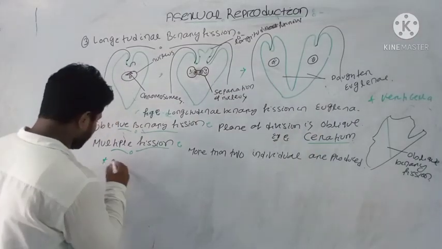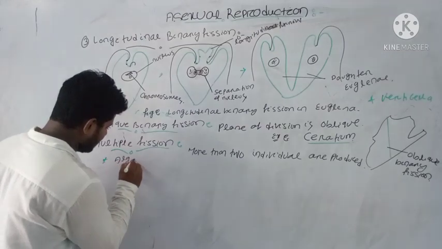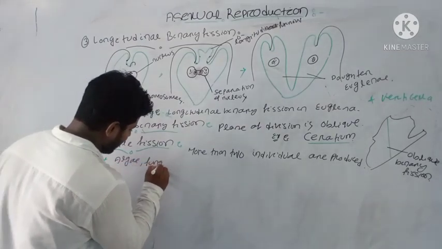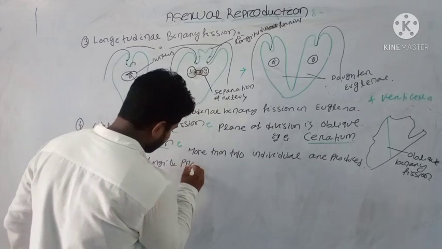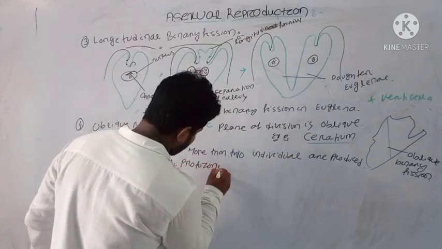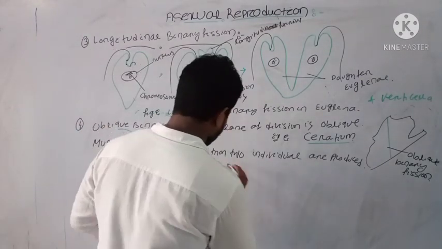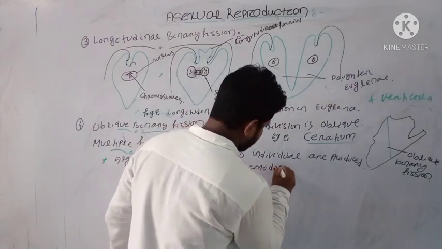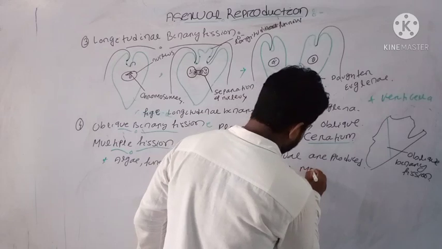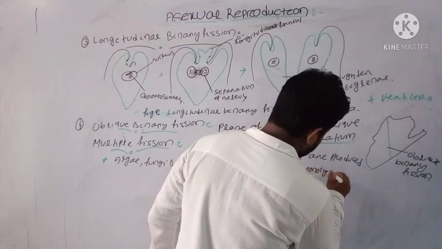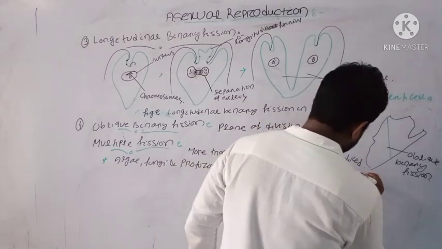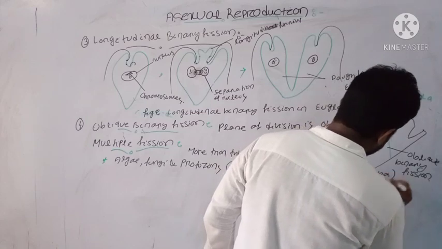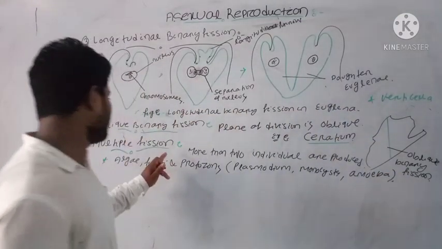Multiple fission mostly occurs in algae, fungi, and protozoans. Protozoans like Plasmodium, monocytes, and amoeba usually show the multiple fission type.